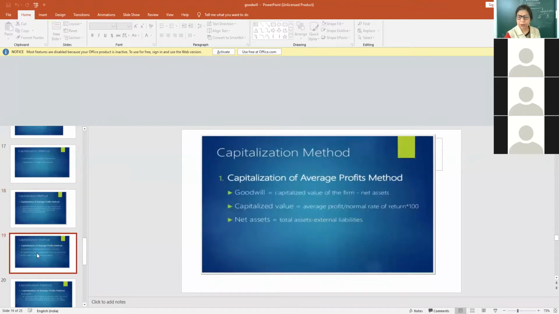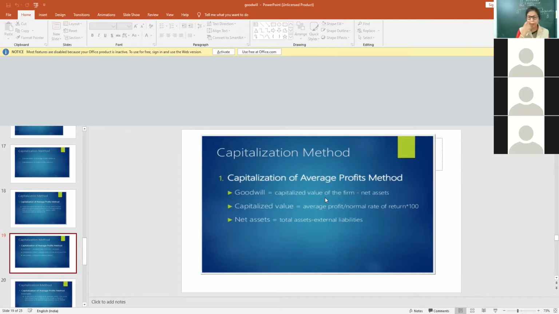There is only one very easy formula: goodwill is equal to capitalized value minus capital employed. Capital employed means net asset, another name is total asset minus outside liabilities, external liabilities.